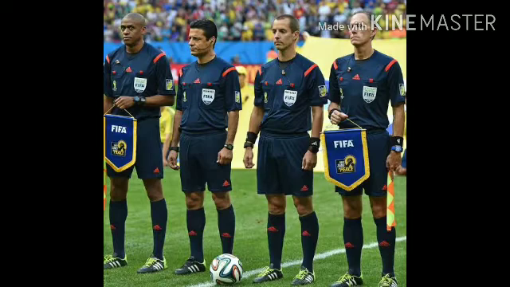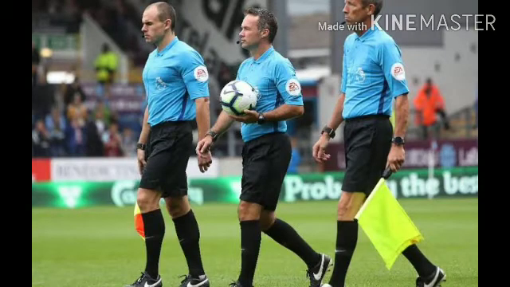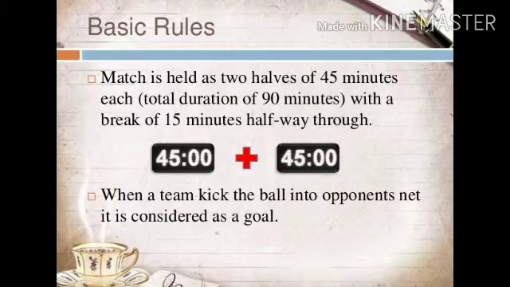Okay children. The referee gives the final decision. We should not argue with the referee. Next, assistant referees. There may be at most two assistant referees, whom we can call line umpires, and a table umpire.